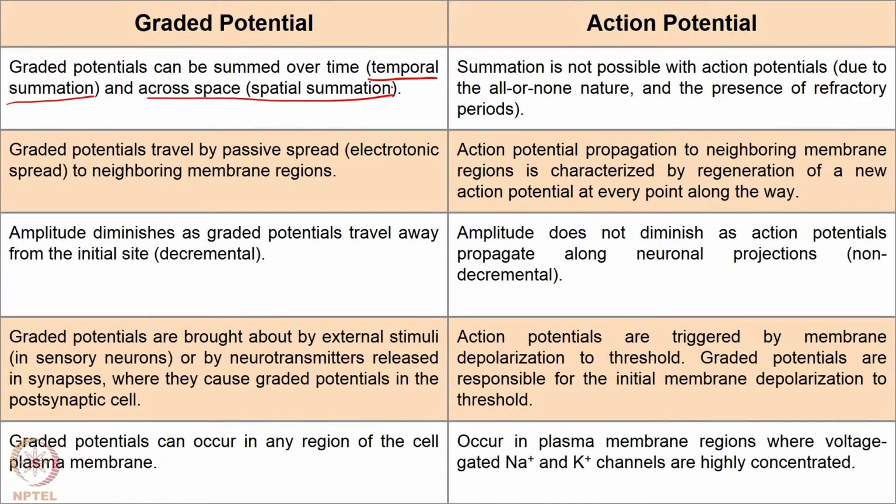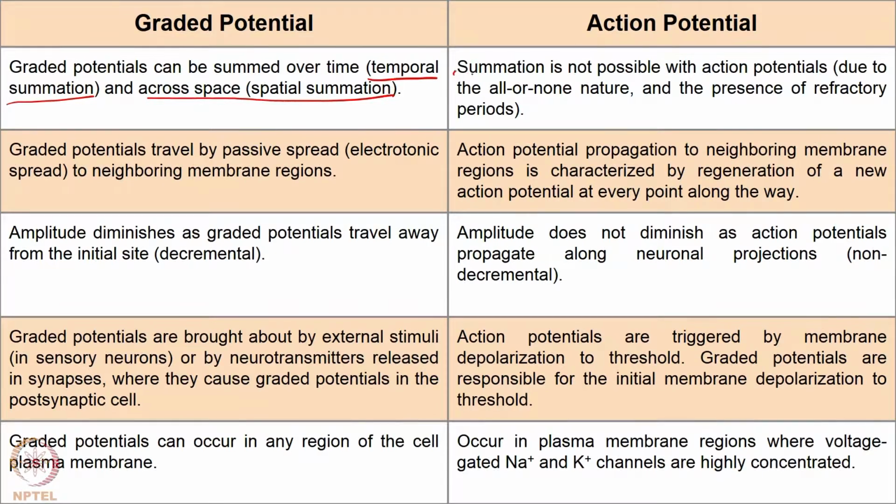However, multiple graded potentials can sum and produce an action potential, but an action potential itself cannot sum with another action potential even if it arrives at the same time, even if there is a suprathreshold stimulus that is maintained, it cannot cause a higher amplitude action potential, right. So, action potential usually refers to a stereotypical response, right.